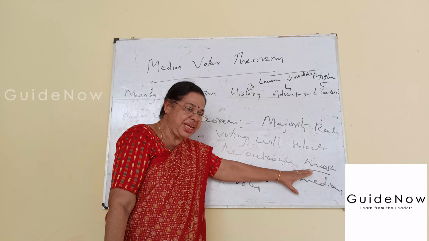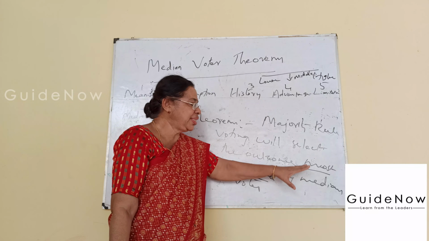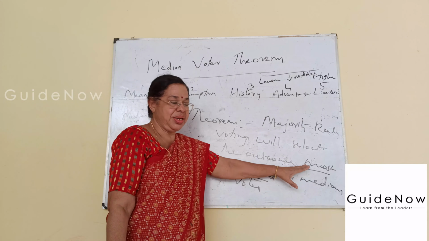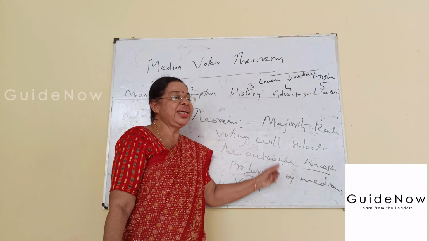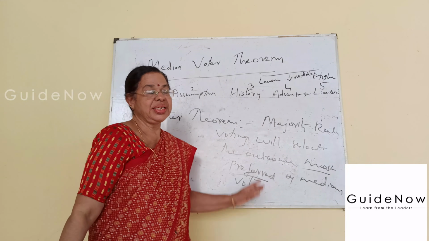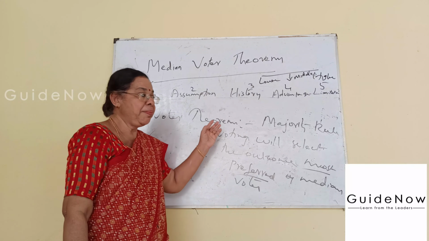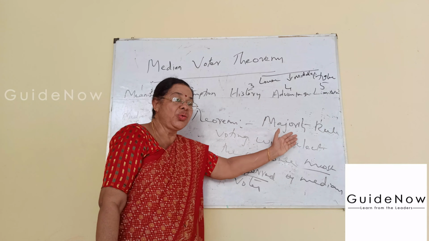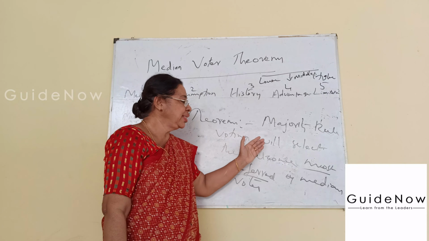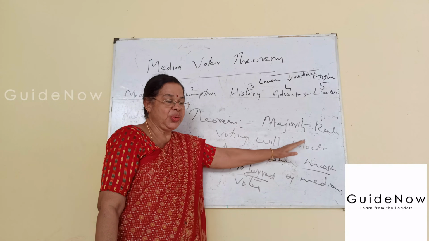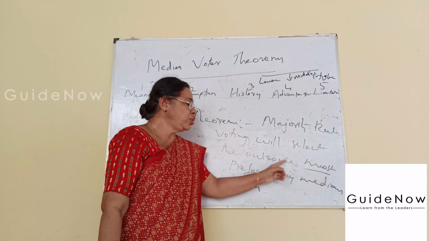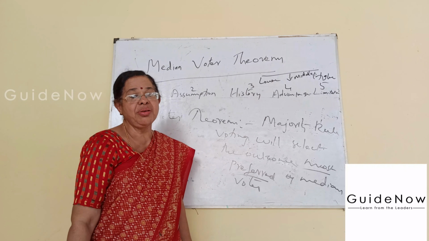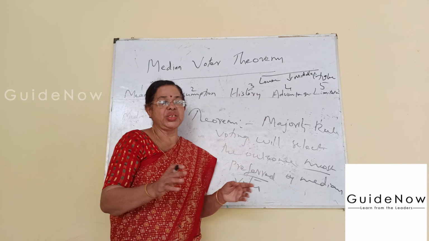Whichever is the best preference, the important choice for the median voter, he can select. That is known as the median voter theorem. This is mainly applied in majority rule voting, and it will select the outcome most preferred by the median voter. So that is in the case of meaning.